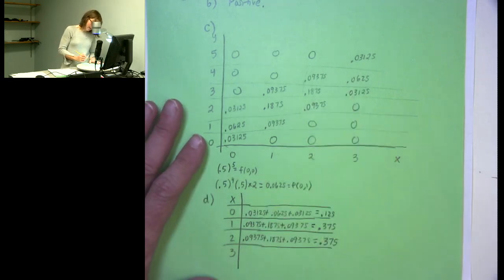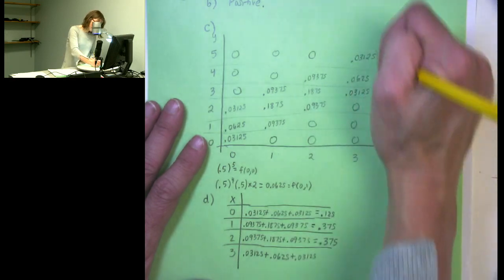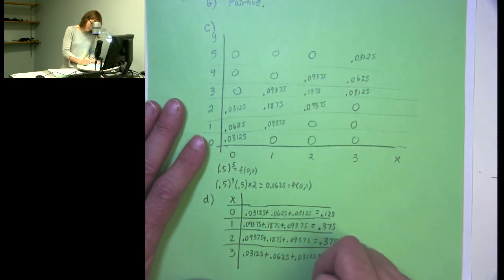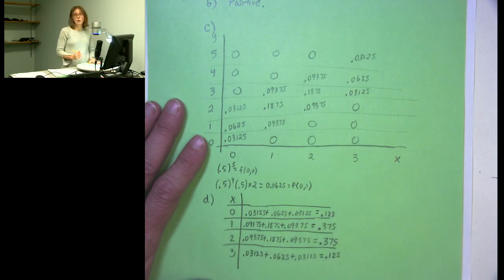And then the probability that X is equal to 3 is going to be 0.03125 plus 0.0625 plus 0.03125, just adding these three probabilities associated with X equals 3 gives us 0.125. And note that these sum to 1, which they always must.